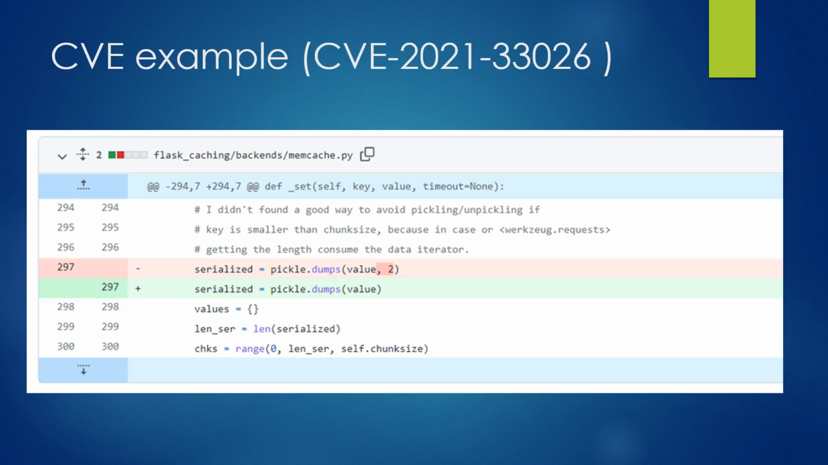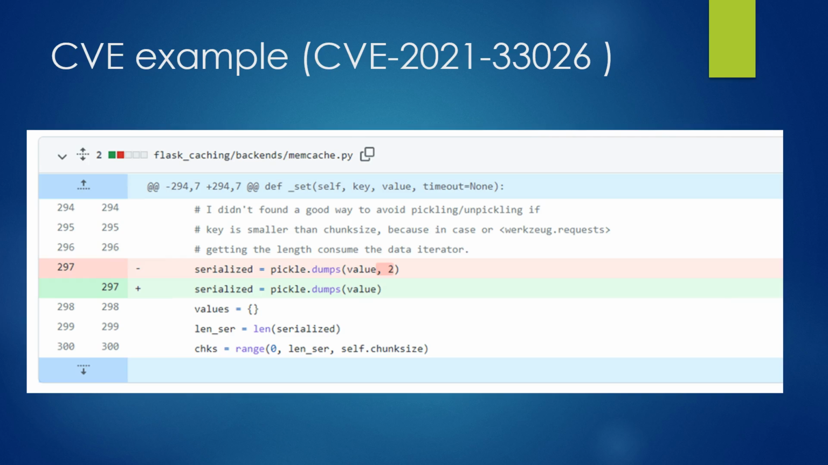Okay, so among the 25 top vulnerabilities we found in the Flask project, let's talk about two of them. The first one, CVE 2021-33026, had a risk score of 7.5.